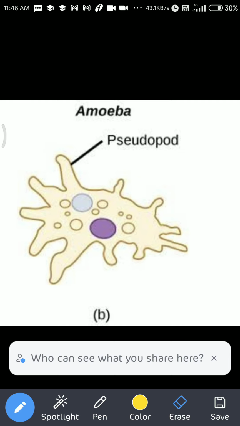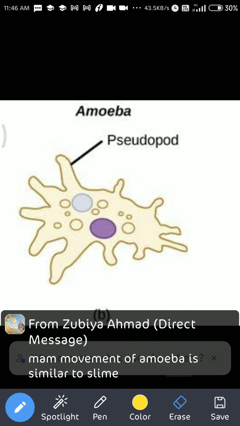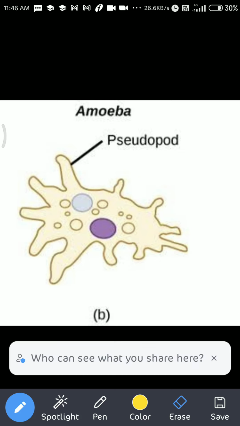In earthworm, they move with two types of muscles, circular and longitudinal muscles, and the contraction and relaxation of the circular and longitudinal muscles help the earthworm in movement. But here it's not like that.